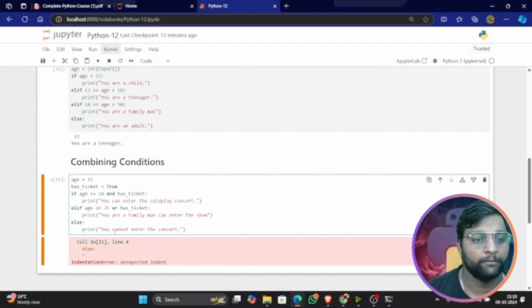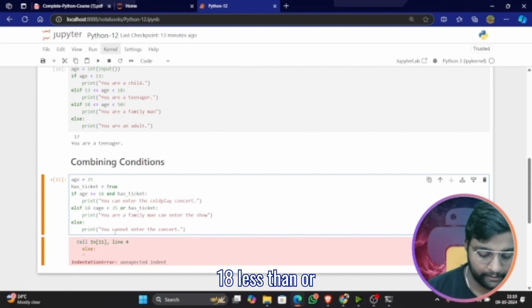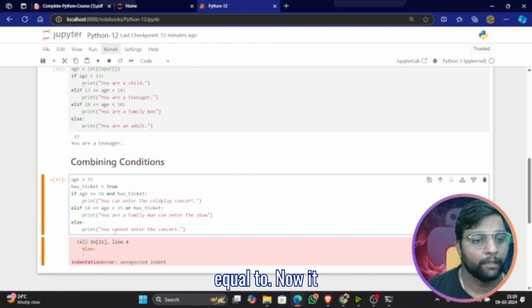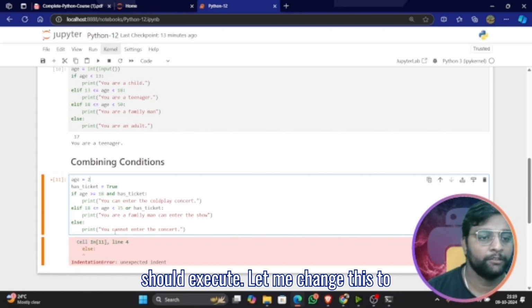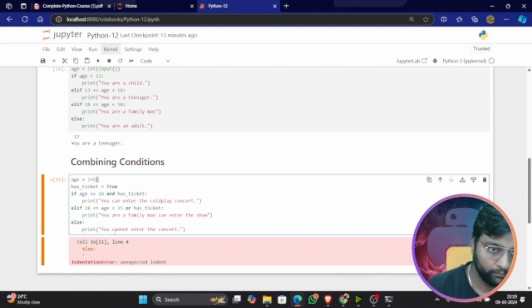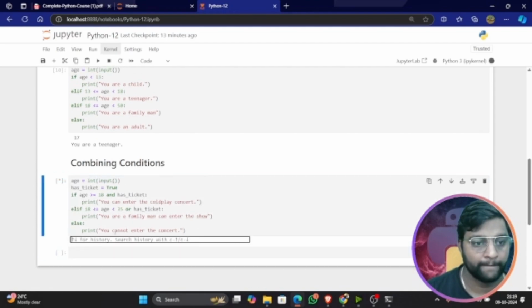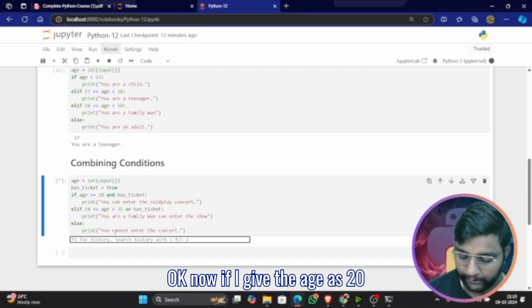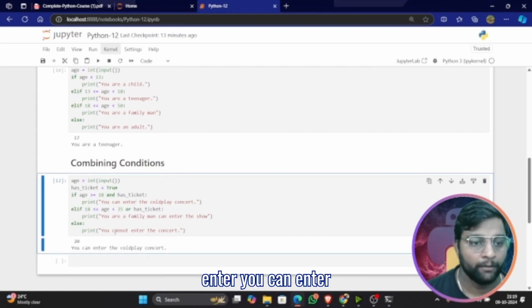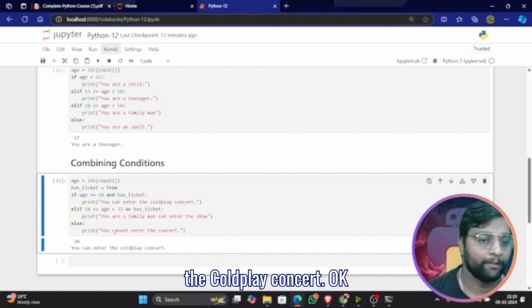Age is less than, and here it should come 18 less than or equal to. Okay, now it should execute. Let me change this to input. Okay, now if I give the age as 20, enter, you can enter the Coldplay concert.